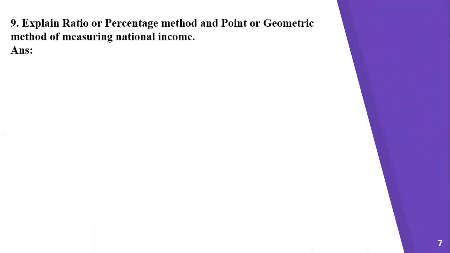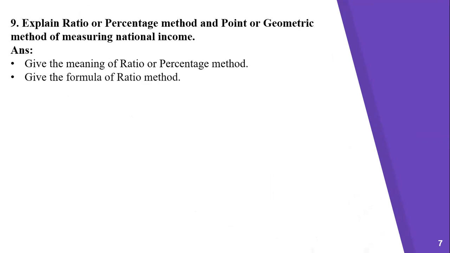See the next question. Explain ratio or percentage method and point or geometric method of measuring elasticity of demand. See the points of the answer. See the steps. First, give the meaning of ratio or percentage method. Then give the formula of ratio method.